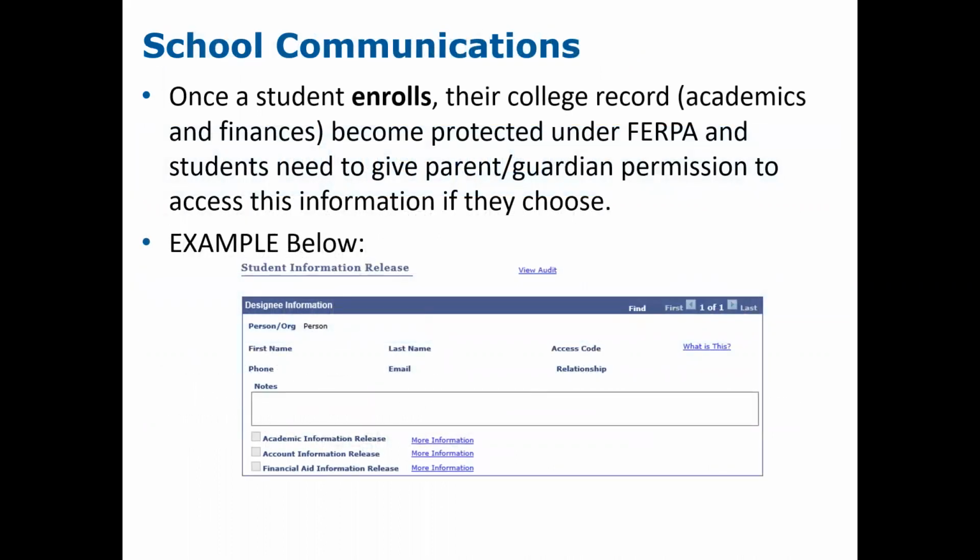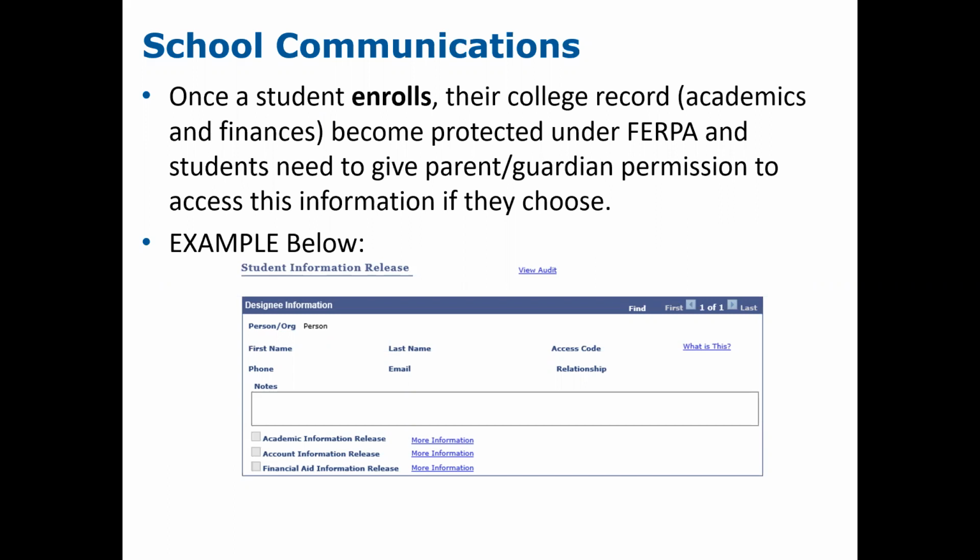Once a student enrolls in college, their college record, academic, and finances become protected under a law called FERPA, the Federal Education Right to Privacy Act. And students would need to give parents and guardians permission to access the information if they choose. So it is very similar to the HIPAA laws, where when a child turns 18, their health records are protected under HIPAA unless they give parent or guardian permission to access that. It is the same thing with the FERPA regulations.